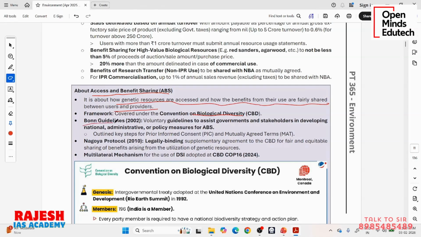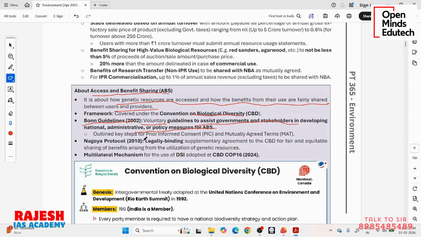Bonn Guidelines. Bonn Guidelines means when they convened in the city of Bonn in Germany, they came up with some guidelines. Okay, voluntary guidelines. They are voluntary, to assist governments and stakeholders in developing national administrative and policy measures for access and benefit sharing. They have literally told how developing countries can effectively manage these access and benefit sharing issues.